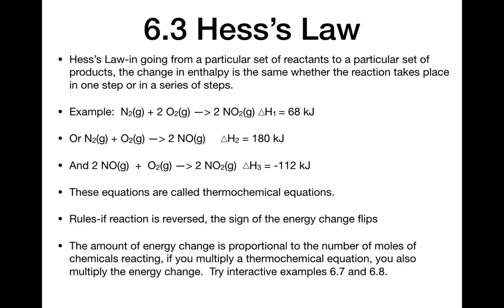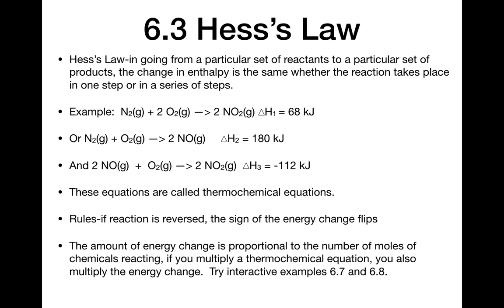The first rule is if you reverse the reaction, if you flip the reactants and the products, the sign of the energy change simply changes sign. So if I were to write, for example, up above, instead of N2 plus 2O2 yields 2NO2, delta H1 equals 68 kilojoules, if I wrote 2NO2 yields N2 plus 2O2, then the delta H would be negative 68 kilojoules, exothermic. Now, the amount of energy change is also proportional to the number of moles of chemicals reacting.